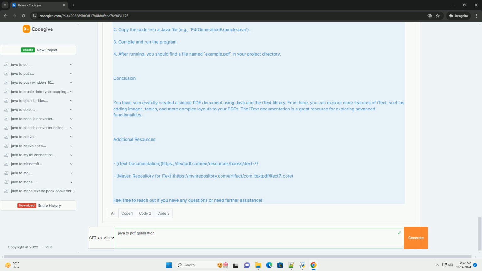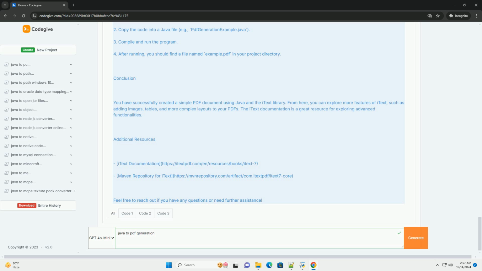Running the example. 1. Make sure you have added the iText library to your project. 2. Copy the code into a Java file, for example PdfGenerationExample.java. 3. Compile and run the program. 4. After running, you should find a file named example.pdf in your project directory.